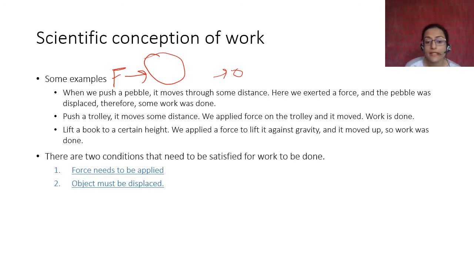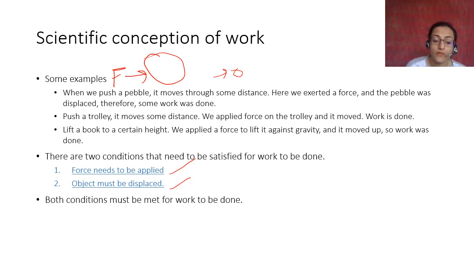So these are the two conditions that need to be satisfied for work to be done according to the scientific concept of work. You need to apply a certain amount of force and the object must be displaced. Okay, so force needs to be applied and object must be displaced, and both conditions must be met for work to be done.